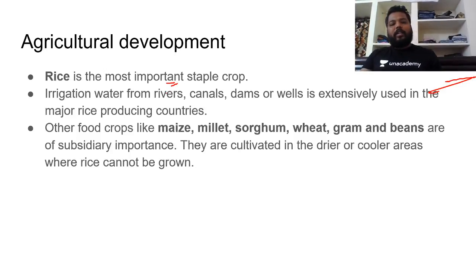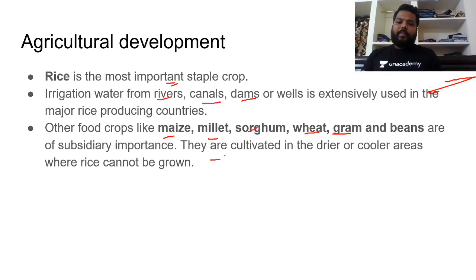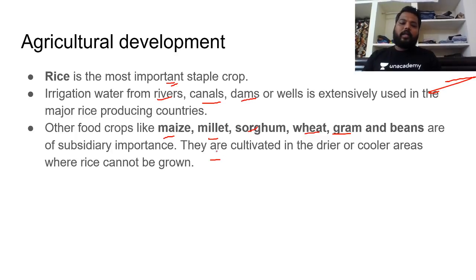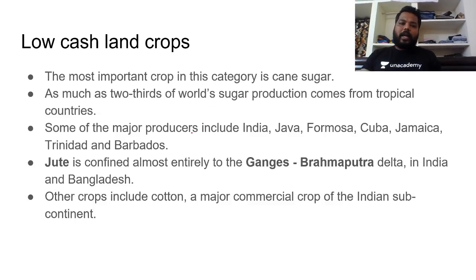Rice and wheat are the two most staple crops, and irrigation from rivers, canals, dams and wells is extensively used, and these are the major rice producing countries. Apart from this, maize, millet, sorghum, wheat, gram and beans are also grown, of subsidiary importance, but the most important is rice. They are cultivated in the drier or cooler areas where rice cannot be grown. So low cash crops can be grown.